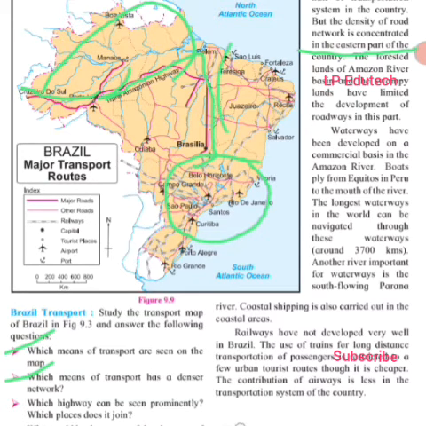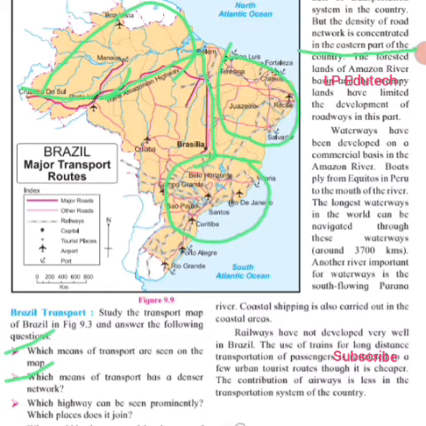Eastern part. So this is called the eastern part, we can see. Density of road network is concentrated in the eastern part of the country. The forested lands of the Amazon River Basin and the swampy lands have limited the development of roadways in this part. Right. Even waterways have been developed on a commercial basis on the Amazon River. Waterways are also being carried out.